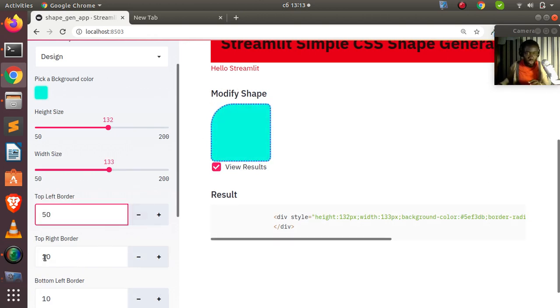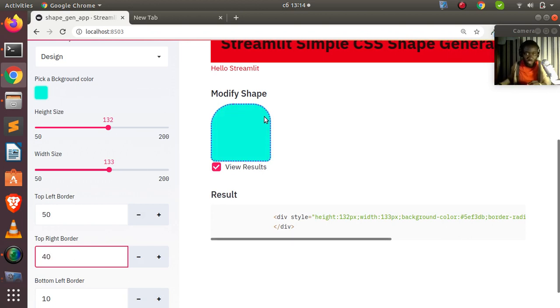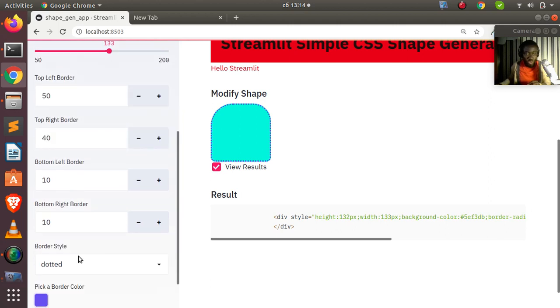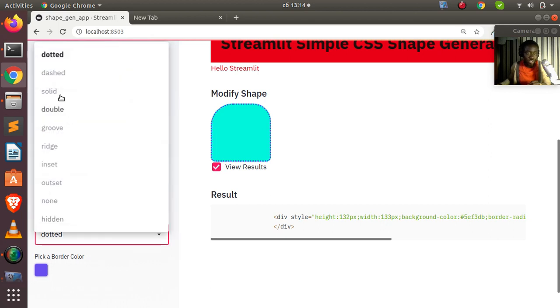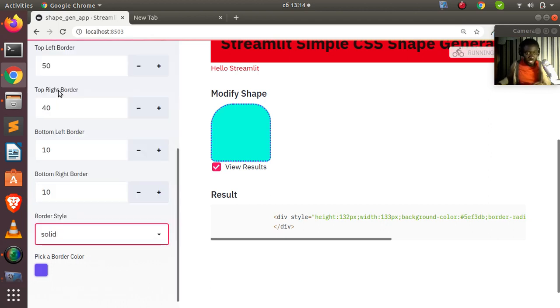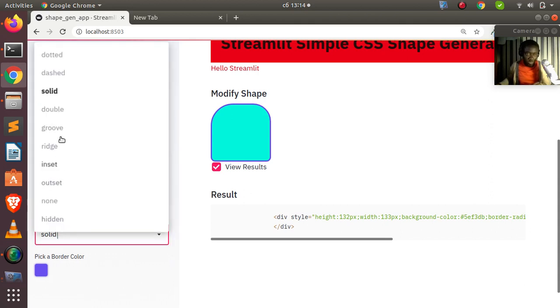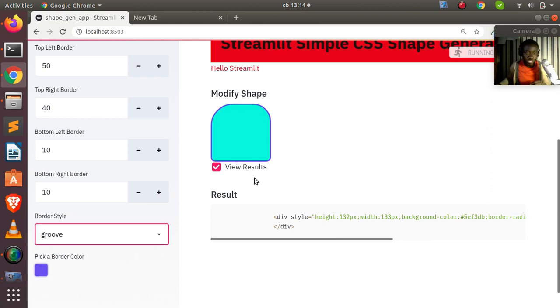In case you also want to make it for the top right border, let's say 40, it does the same thing for us. And it's automatically changing the result here, which you can use to do whatever you want. You can also change the border style. In case you don't want the dotted style, you can change it from dotted to solid as you wish, or from solid to groove, or double, anyhow you want it to be. And it's automatically changing it here.